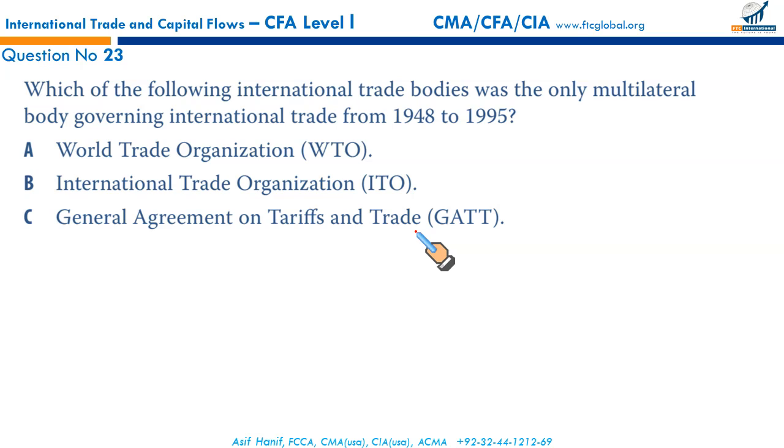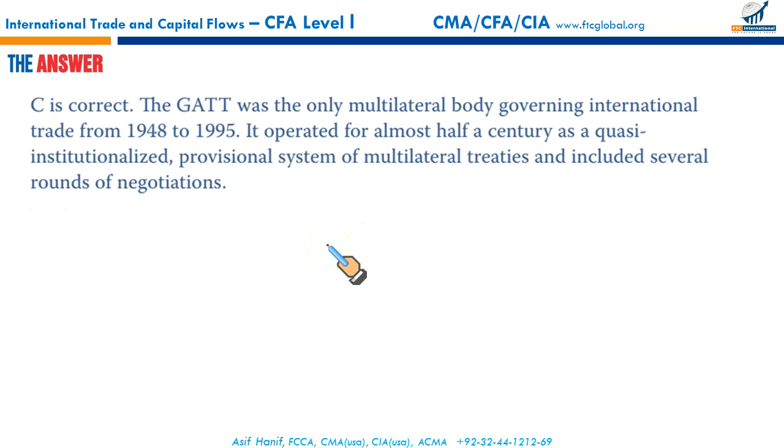It was the only multilateral body governing international trade between this time period, and then it was subsequently replaced by the World Trade Organization. So it operated for almost 50 years, and then it was replaced by WTO. So that makes C the correct option, and that ends your reading international trade and capital flows EOCs.